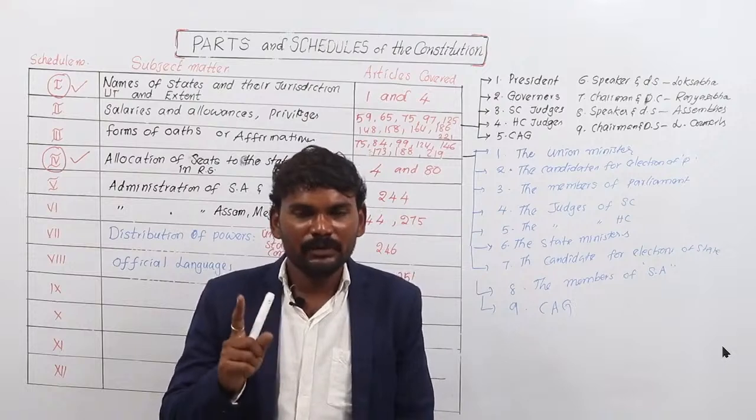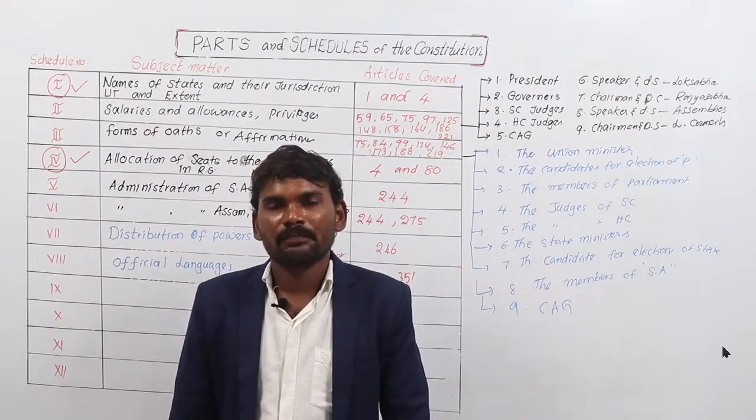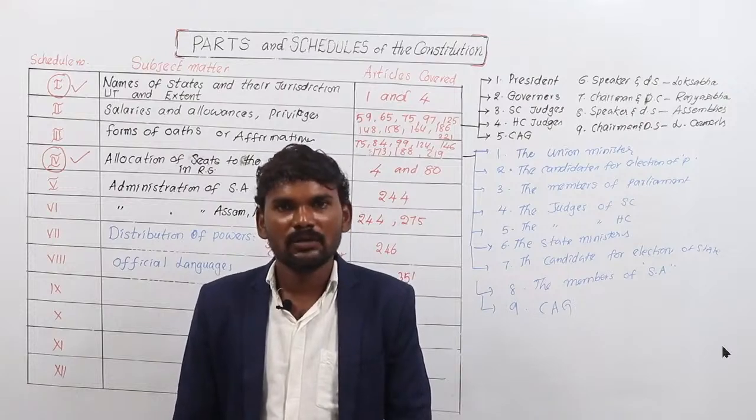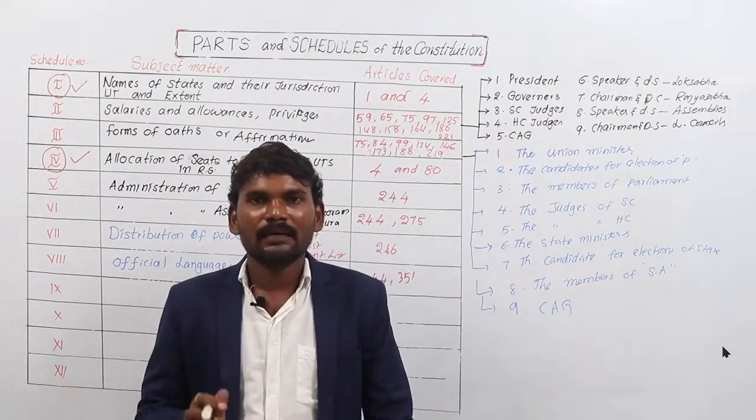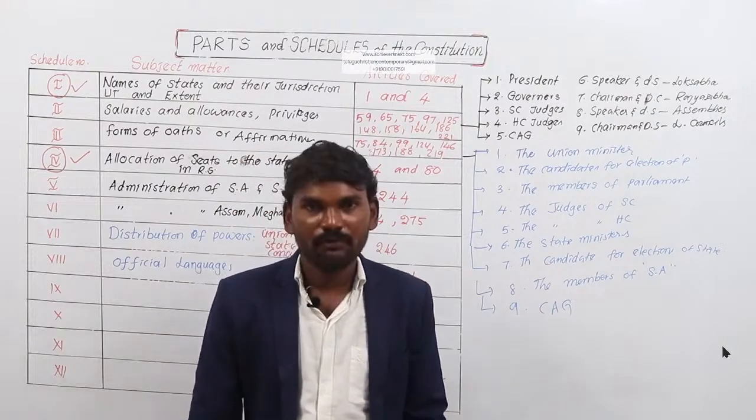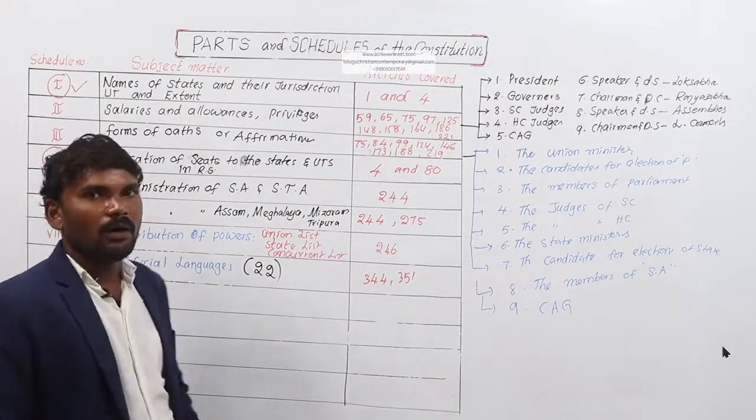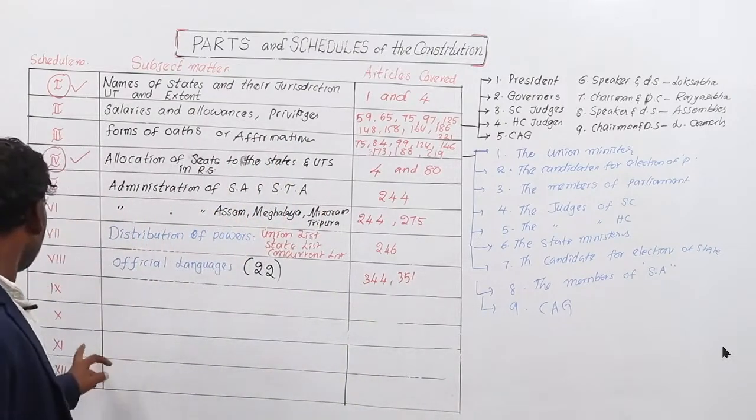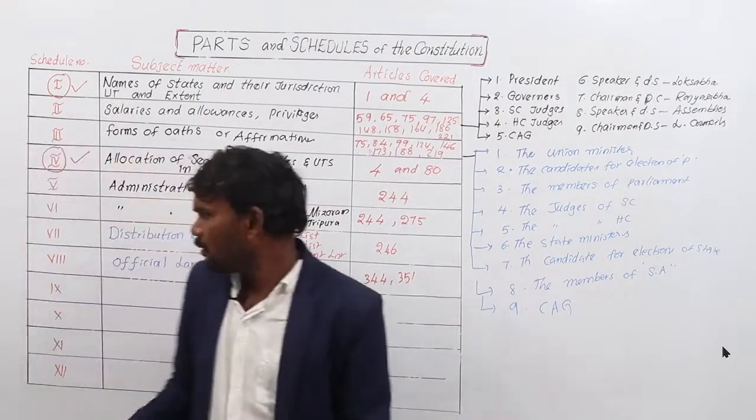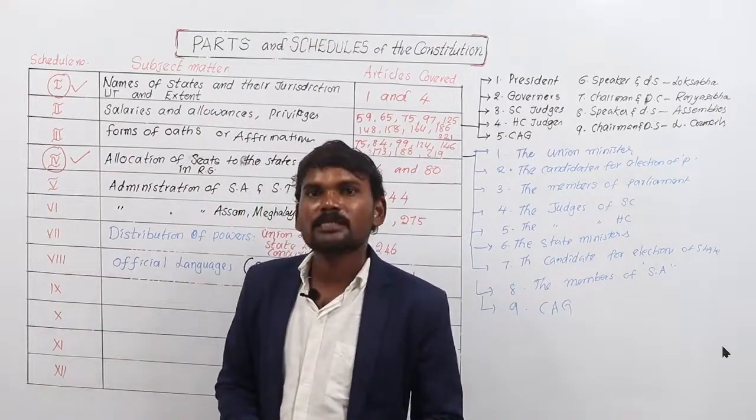So the 8th schedule consists of the languages which are recognized by the Constitution of India. At the time of commencement of the Constitution, 14 languages were recognized. Later, 8 more languages were added, and right now 22 languages are recognized and listed in the 8th schedule. Coming to the 9th, 10th, 11th and 12th, these 4 schedules were newly added after 1950. The 9th schedule deals with